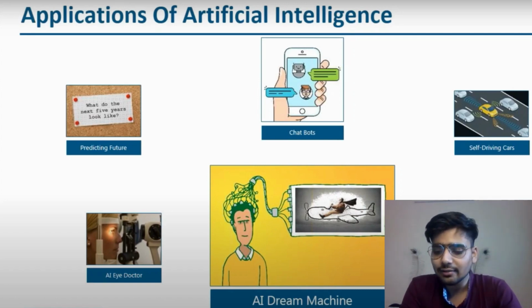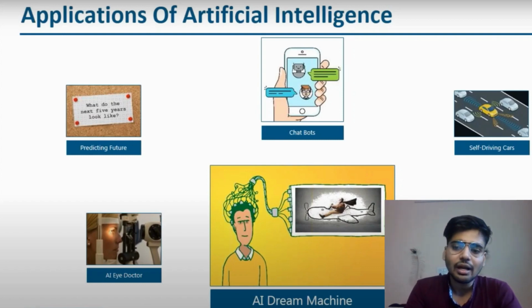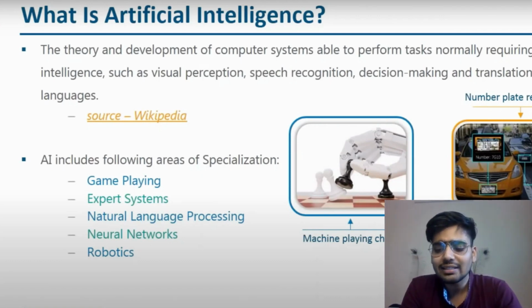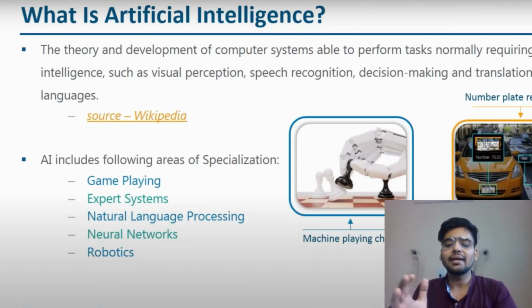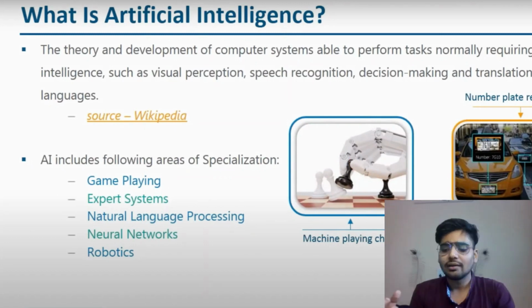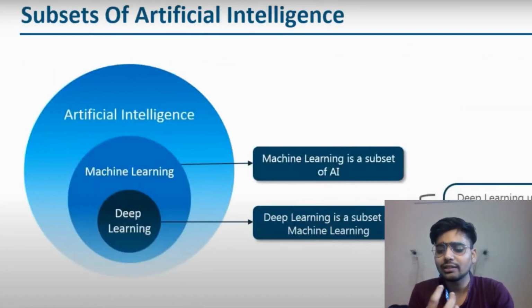Now it's time to discuss artificial intelligence. Basically, artificial intelligence is the capability of a machine to imitate the intelligent behavior of the human brain, and we get it by mimicking the human brain. The machine can understand how the human brain thinks, how it learns, and how it works to solve problems.